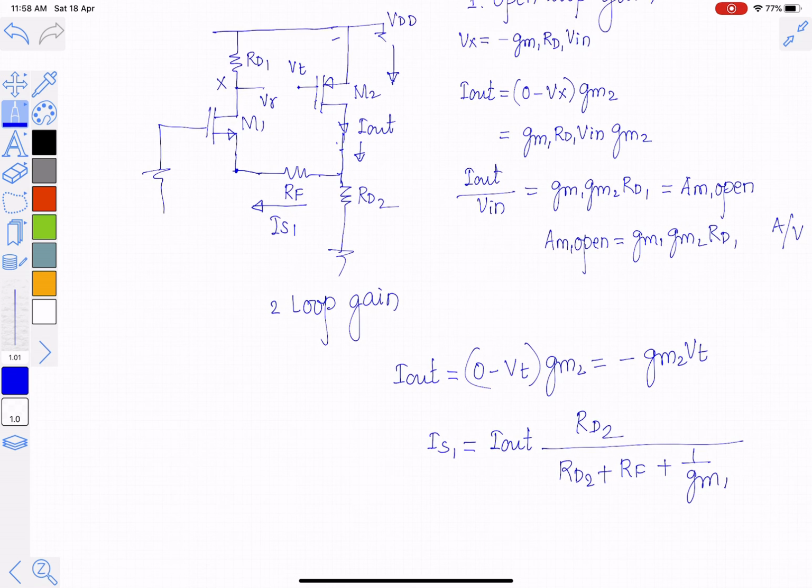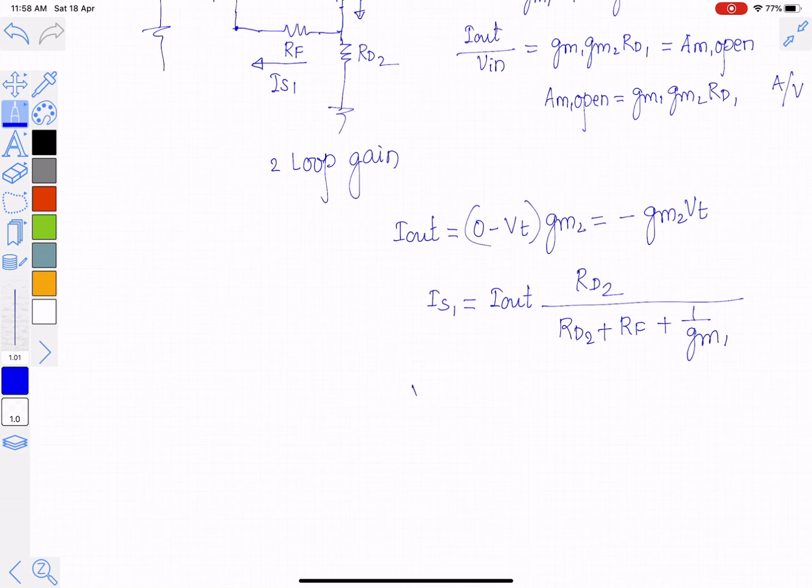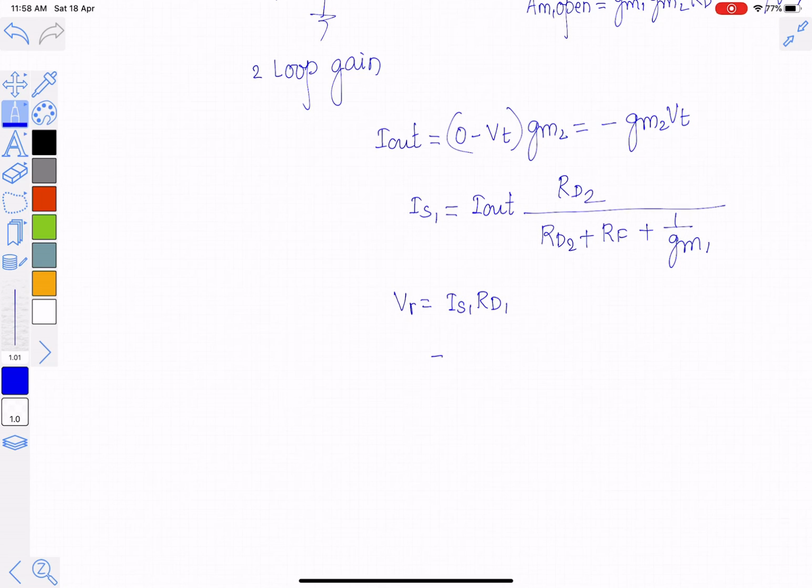Now the same current will flow through RD1. So we can write VR is equal to IS1 into RD1. IS1 is given by Iout RD2 upon RD2 plus RF plus 1 by GM1.